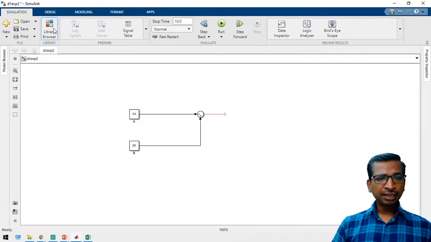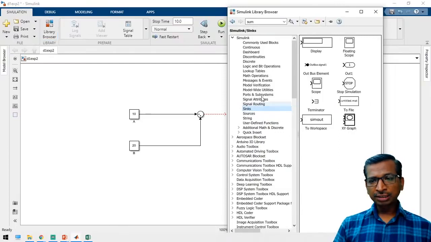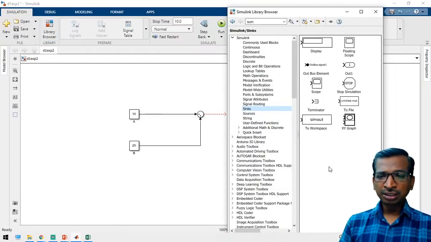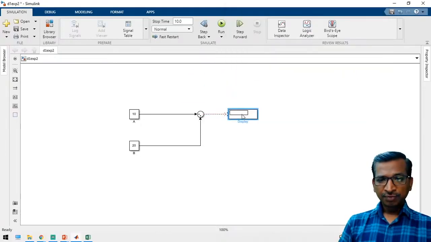So here go to library browser again, open the sinks block. Here different types of output display models will be there. Either you can use the scope or display. These two blocks are going to give you the complete output. So it's an integer type of input, so the display block will give you the output. For the continuous signal, then we have to use the scope block, right?